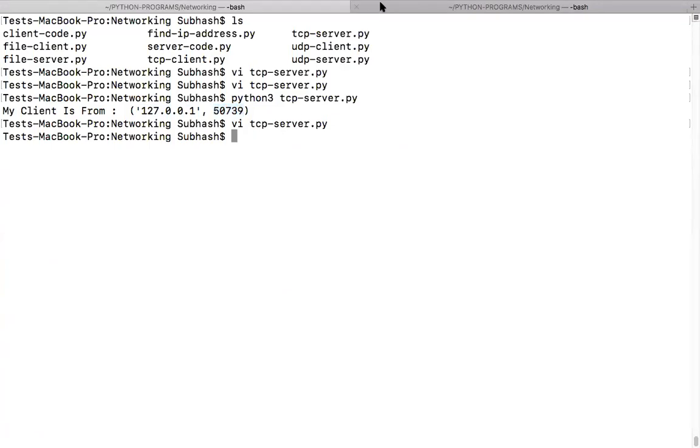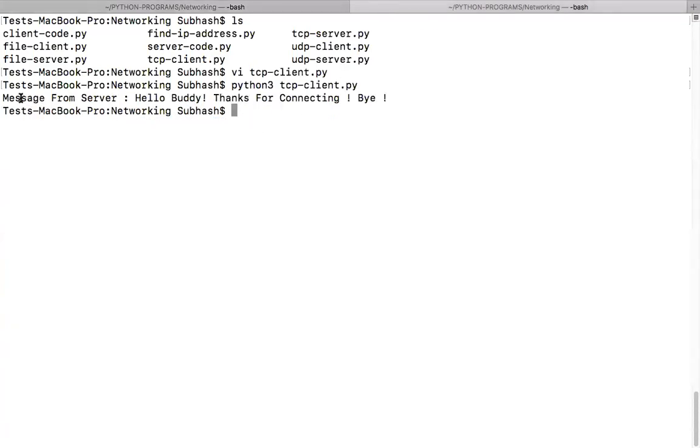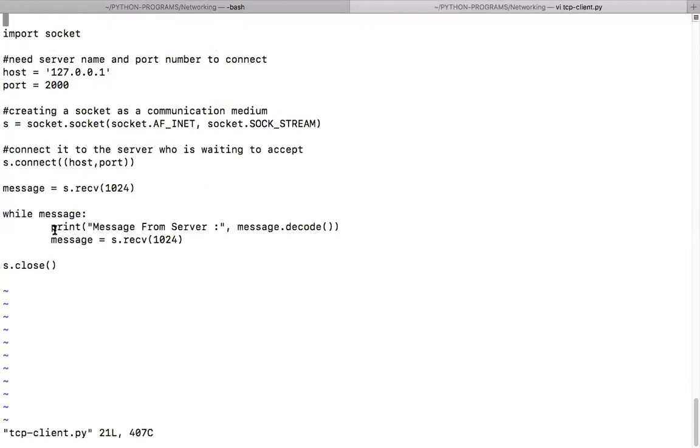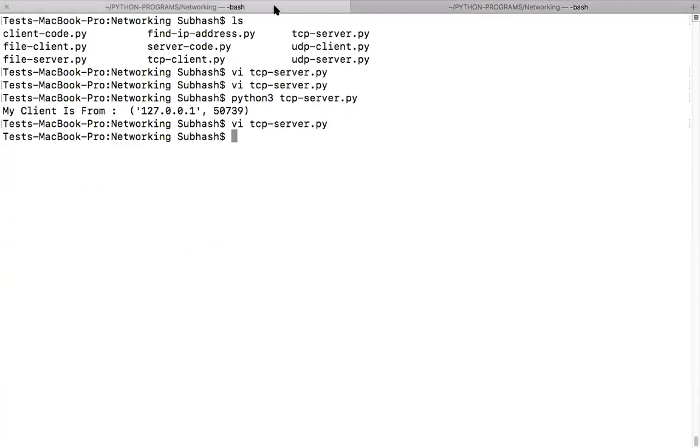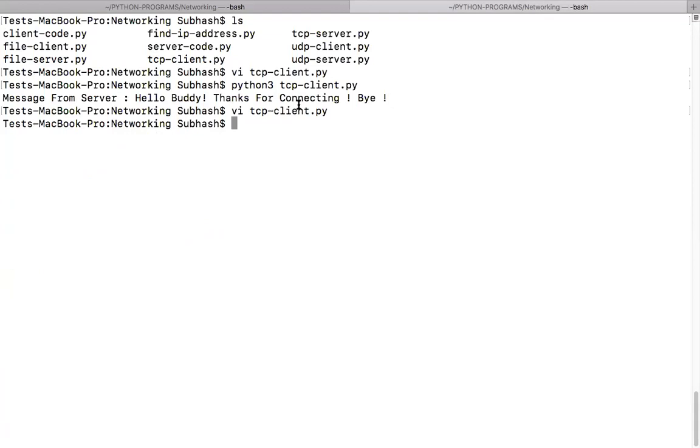When I come to the client part, it says the client has already got this message from server. What is the message that I got from server? After receiving the message from server, I stored it in message, and I'm printing it after decoding it, that is, putting it into text format. What is that message? It is a message from server: Hello, buddy. Thanks for connecting. Bye. And then the server closed it, and once it closed, I didn't get any message from there. So both connections got closed and the program terminated. The moment you close the socket at the end,